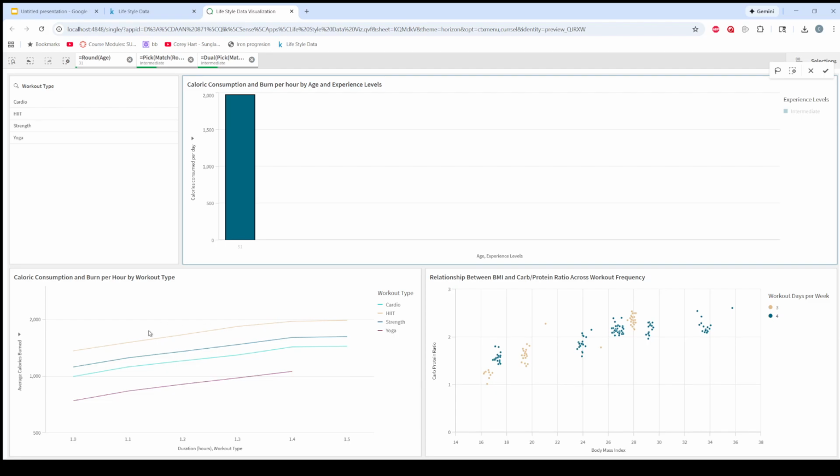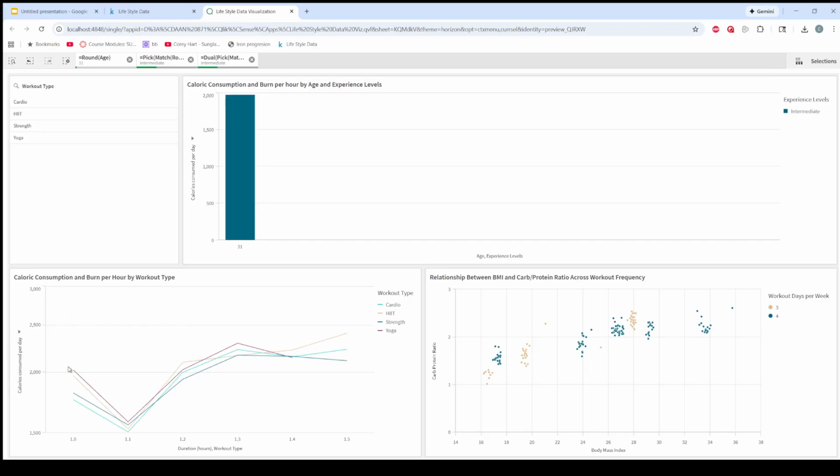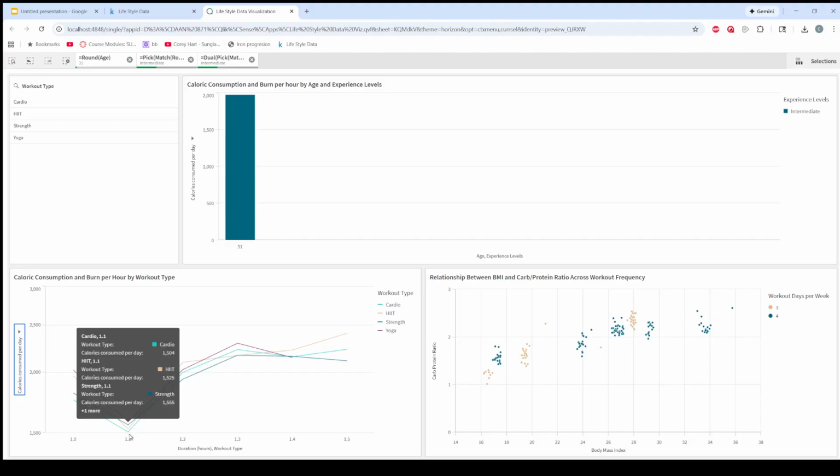So a common trend that you'll see is that these usually stay the same with the workout types and the calories burned. When you get into calories consumed per day, you start seeing different trends where people that are at certain workout sessions are eating different calorie amounts.